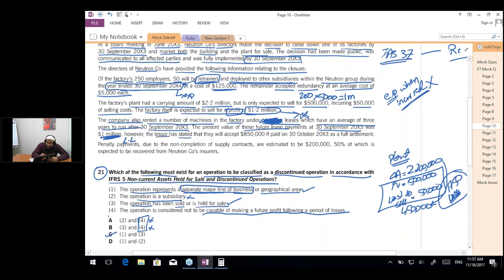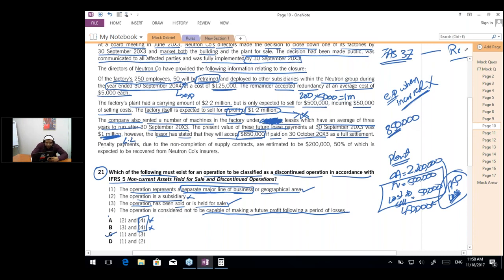However, the lessor has stated that they will accept $850,000 if paid on 30th October 2023 as a full settlement. As we are discontinuing the business, we will also discontinue the lease. So what is the amount of loss that we will incur? 1 million or 850? If we are discontinuing the business, we have to cancel the lease. And what amount will we be required to pay? 850, yes, because this is the lower amount. So we will be paying 850,000.